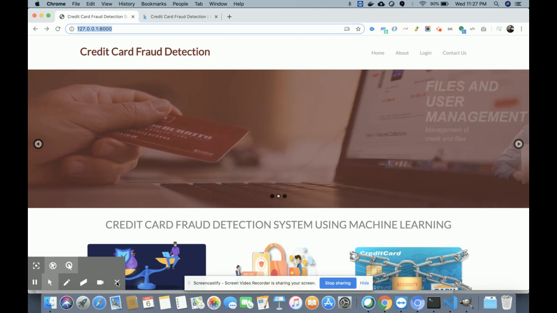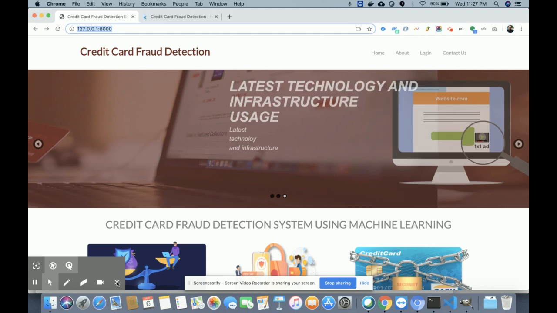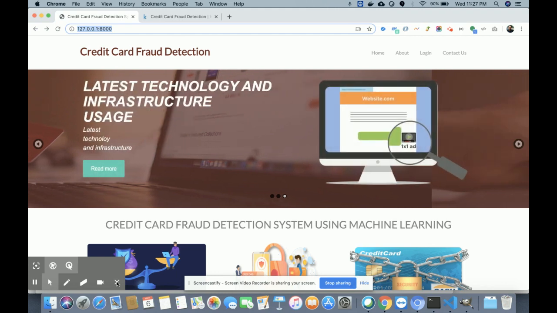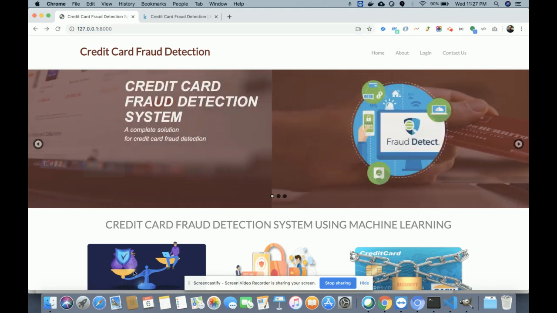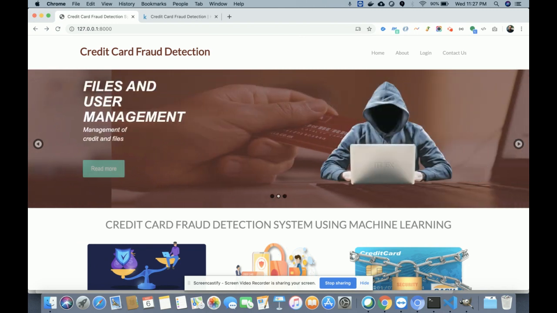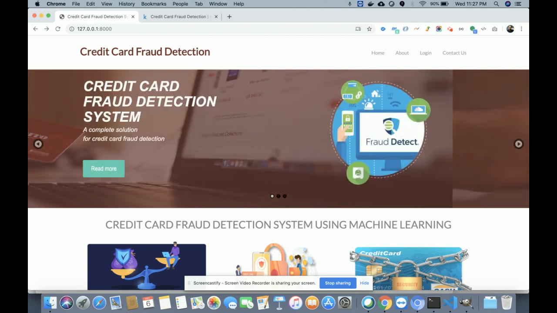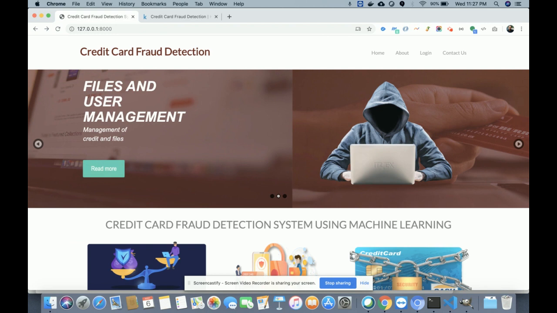Hello friends, welcome again. This is my new project, Credit Card Fraud Detection System. I have developed this project in Python, Django, and MySQL. For the algorithms, I have used logistic regression and random forest. These are the two algorithms I have used for detecting fraud on the credit card data, which I downloaded from the Kaggle website.